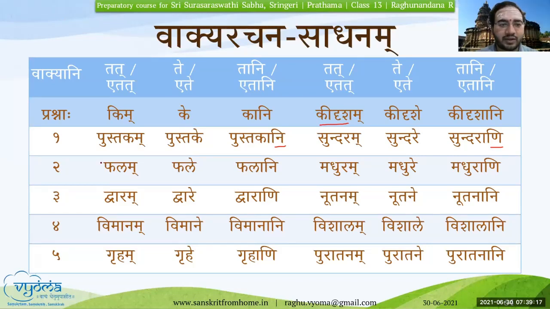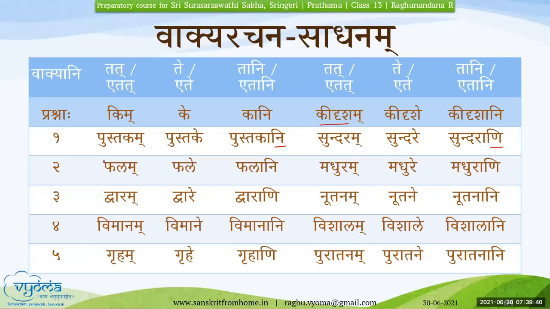Now you can ask the question, Jyoti Bhagini. Muralidhar Mohodaya will answer. For the next one, use etat. Etat kim? Etat vimanam. Etat kidrisham vimanam? Etat vishalam vimanam. Ete ke?